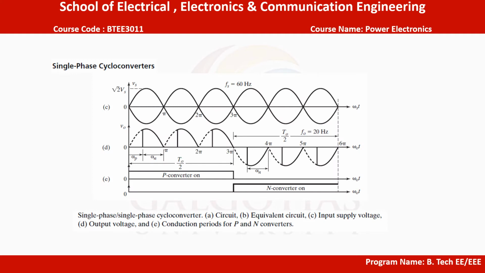The waveforms for the output voltage and the gating signals of the positive and negative converters are shown, with the positive converter on for time T0 by 2 and the negative converter operating for time T0 by 2.